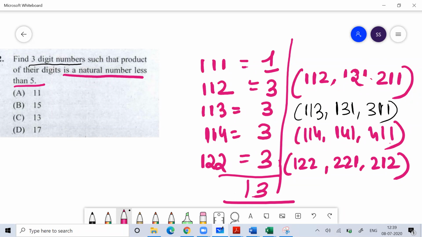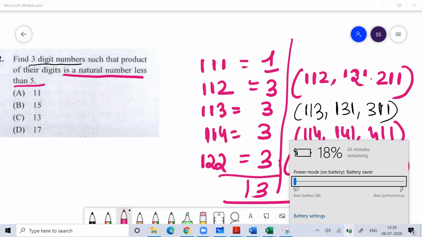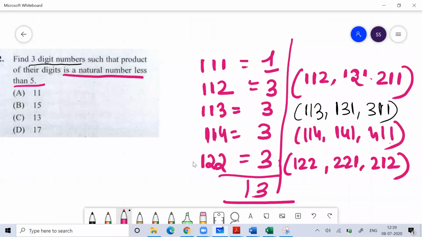So guys, now I'm having a problem with my battery. My laptop battery is going to switch off very soon. So tomorrow I'll teach you 20 minutes more. But today this much I can do, because I don't have any other option. There is no electricity in my home. Very soon my laptop will switch off. So does anyone have anything to say?